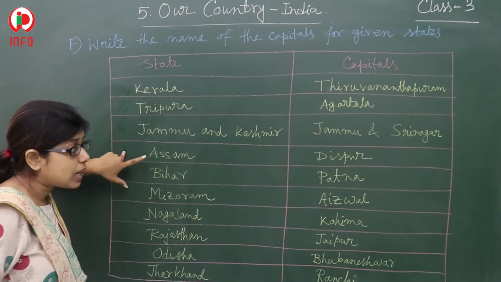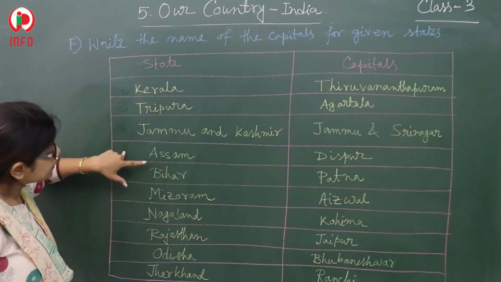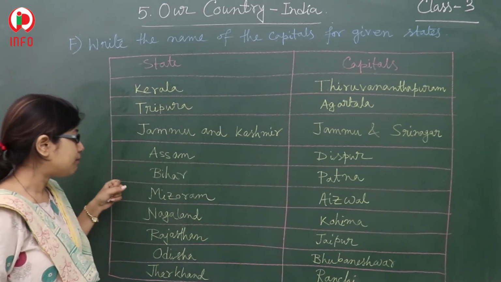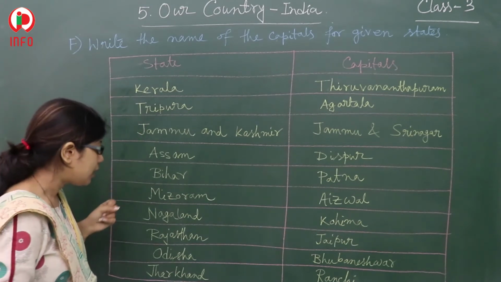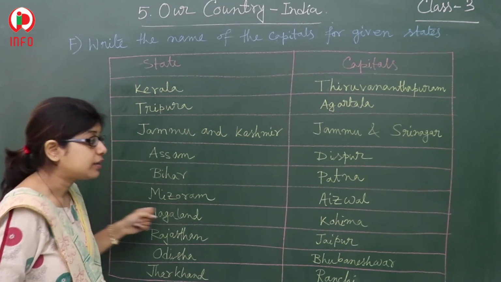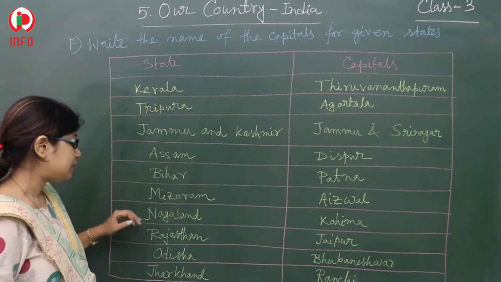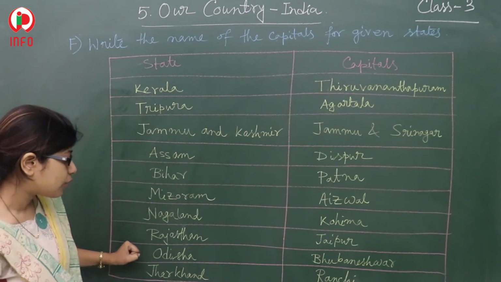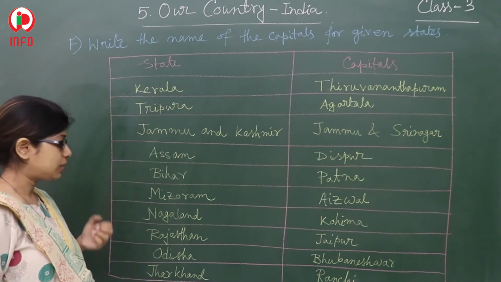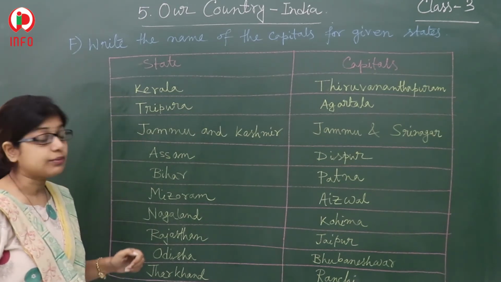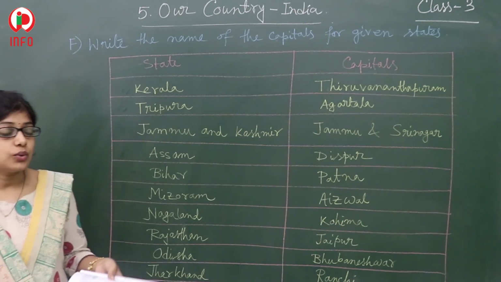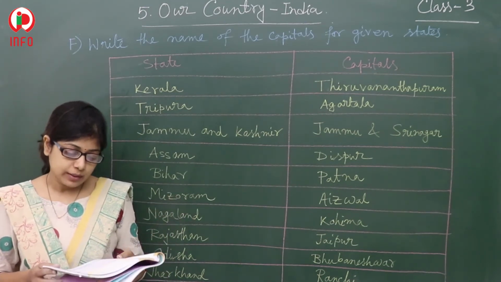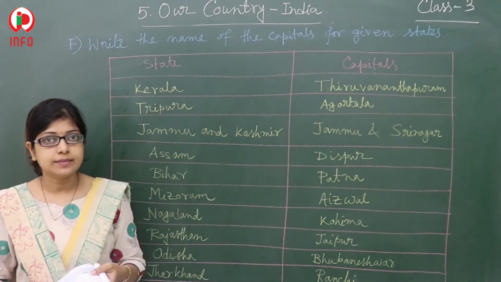What about Assam? That is Dispur. What about Bihar? That is Patna. What about Mizoram? Aizawl. What about Nagaland? That is Kohima. And Rajasthan, that is Jaipur. If you talk about Odisha, Bhubaneswar. And Jharkhand, that is Ranchi. So in this way, you have completed this bit also.